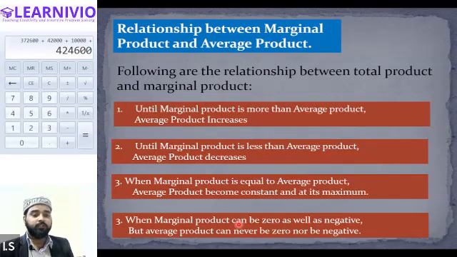And eventually, when more labors are added, the marginal product becomes negative. Then based on the definition, we have prepared a schedule, a table, through which we have understood the law of variable proportion. And based on the table, we have prepared the diagram. So this is it for today's class.